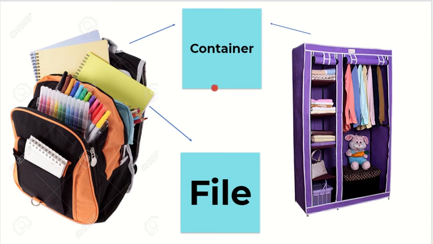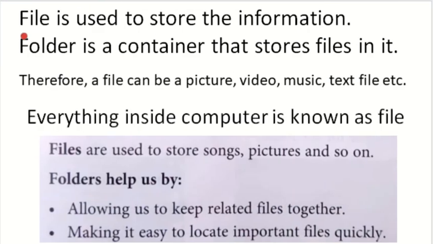So in computers, a folder behaves like a container, and the things that we keep inside the container are known as files. Therefore, we have learned that a folder is a container that stores files in it.